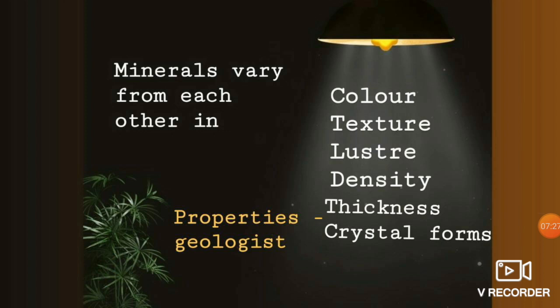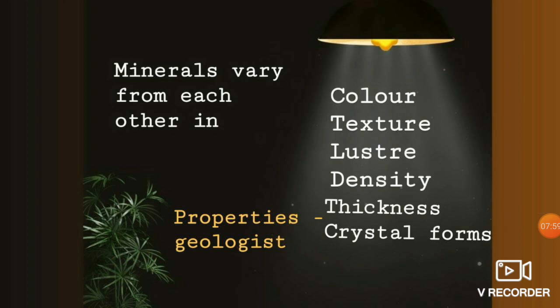Clear. So based on those properties, the minerals are having different types of factors. The color of the minerals will be different, the texture will be different, density and thickness will be different, and the crystal forms. Every mineral has its own crystal form, right? So that will be different. In a question, if they ask you, why do the minerals have different properties? Because it is due to the physical and chemical properties under which these minerals have been formed. Are you clear with this?